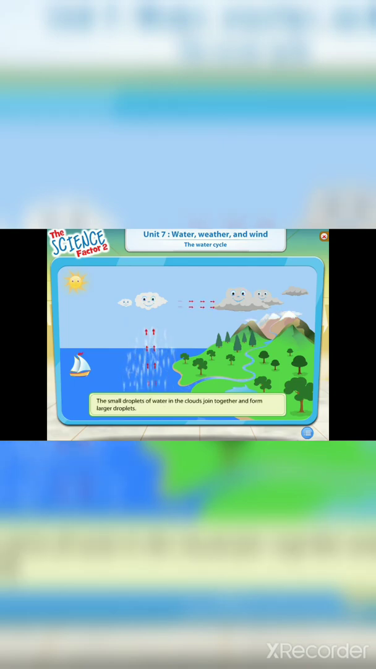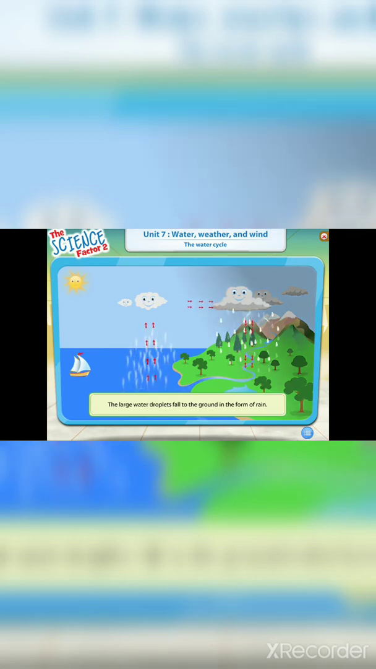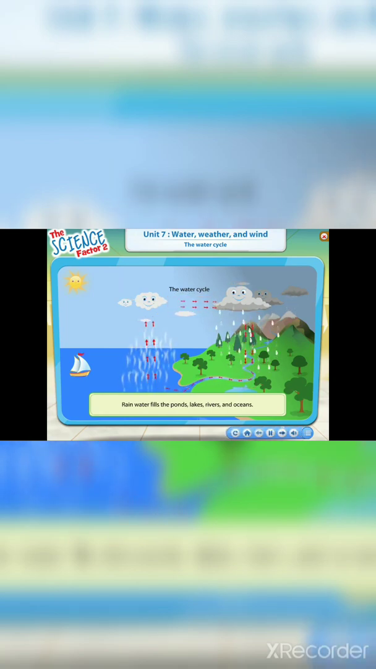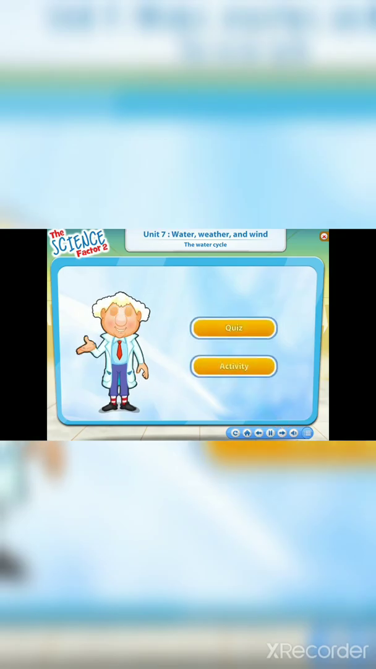The small droplets of water in the clouds join together and form larger droplets. Now click on the large water droplets. The large water droplets fall to the ground in the form of rain. When it is cold, rain turns to snow. Rainwater fills the ponds, lakes, rivers, and oceans. This is known as the water cycle, and this water cycle continues. Click Next. You have learned.